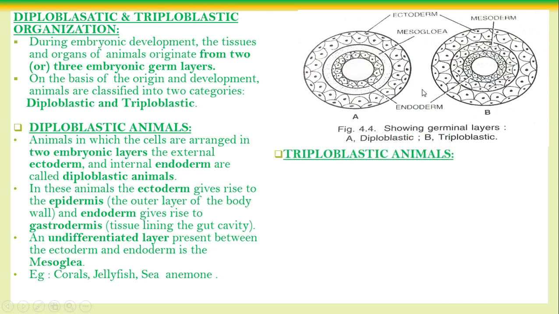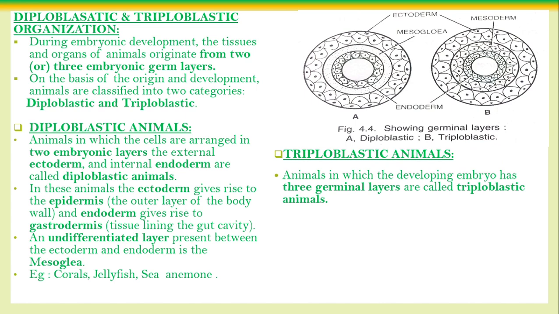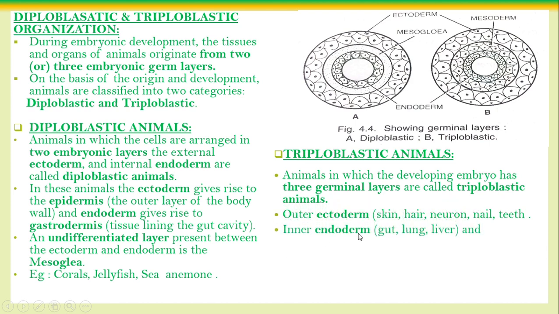Now triploblastic. The cells of the body of the organism originate from three different germinal layers. An animal in which the developing embryo develops from three different germinal layers is called a triploblastic organism. Cellular material is formed between the ectoderm and endoderm. The outer ectoderm forms the external parts, the inner endoderm forms the internal parts, and between these two, a mesoderm is formed that is going to form the organs.